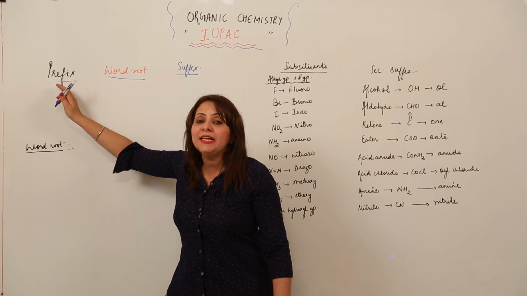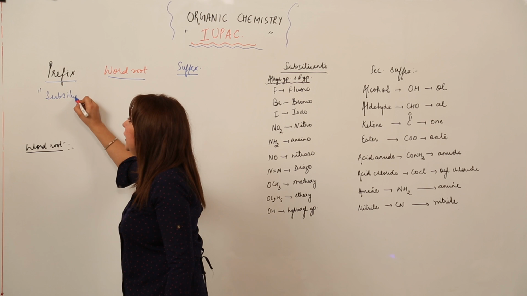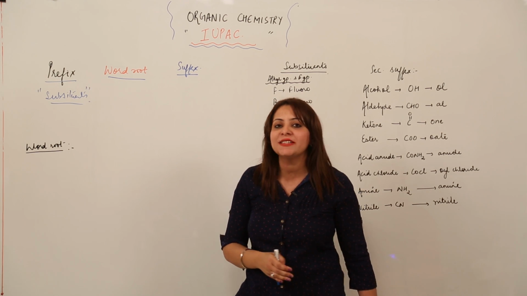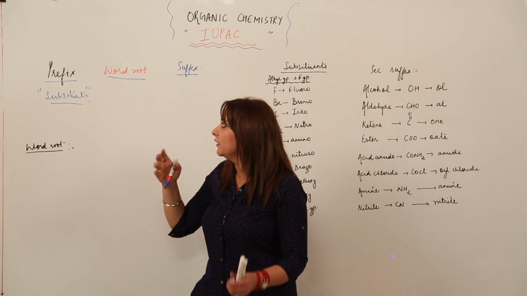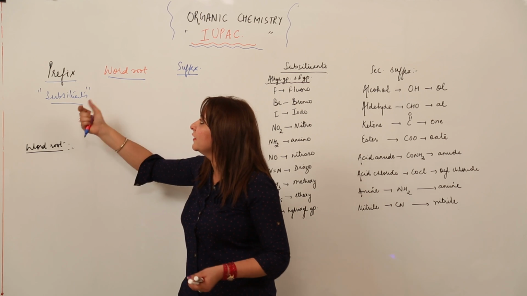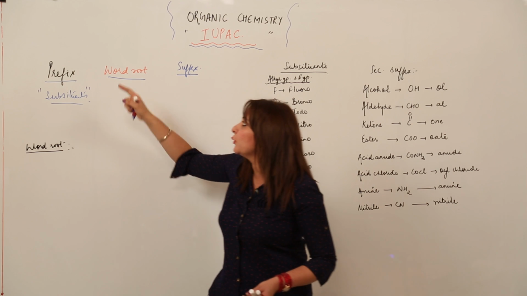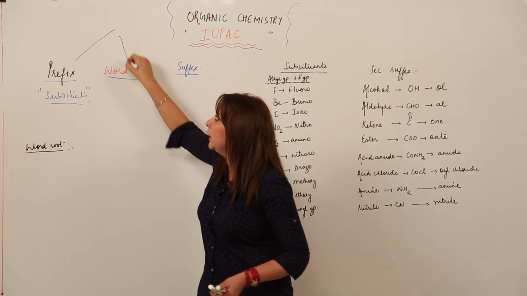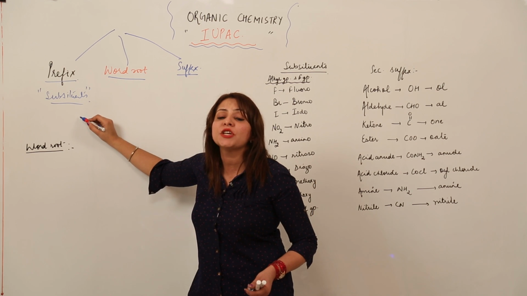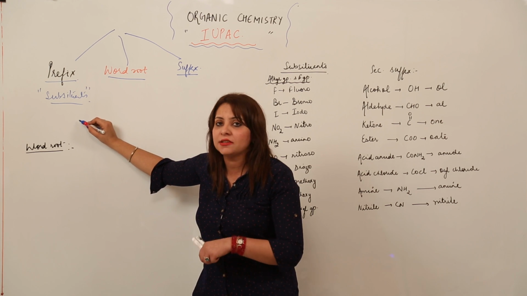The prefix is indicated by the substituents which are present in any organic compound. Don't panic, you will get to know what substituents actually are. For the moment, just grab this: the prefix indicates the substituents, right? We'll be discussing later in detail. So three parts are prefix, middle one is word root, and the third is suffix. Which groups are considered to be substituents we'll be taking later, right?